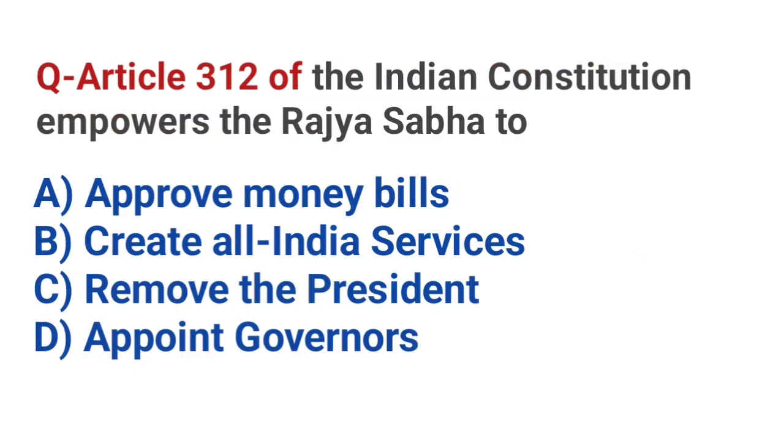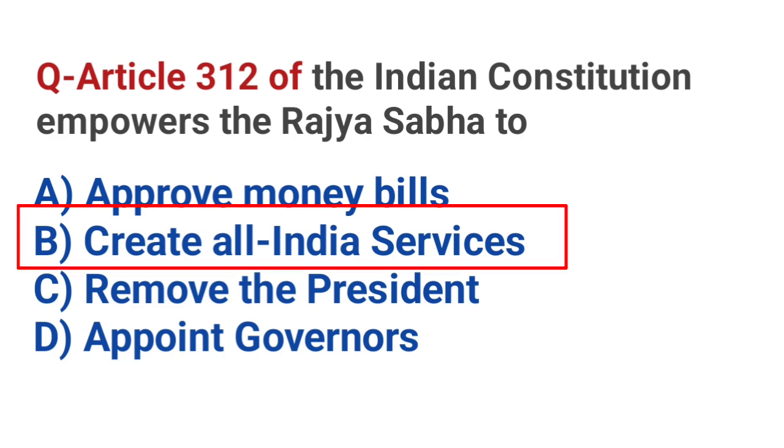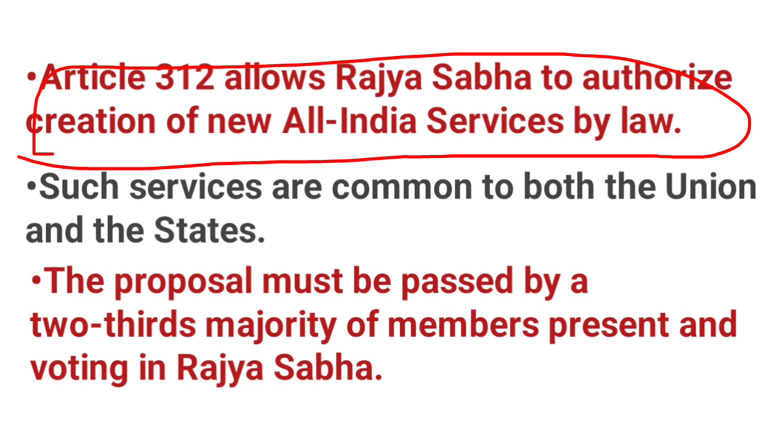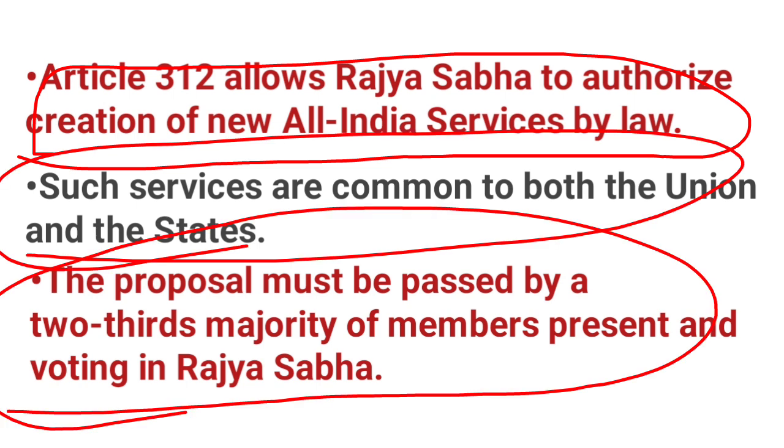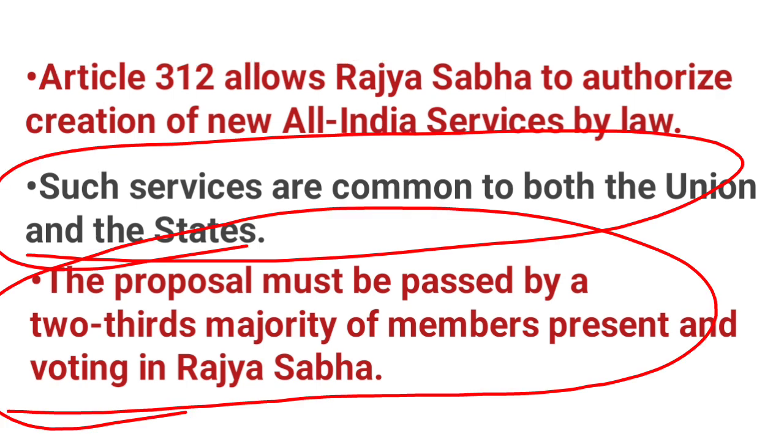Article 312 of the Indian Constitution empowers the Rajya Sabha to. Correct answer, B. Create all India services. Article 312 allows Rajya Sabha to authorize creation of new all India services by law. Such services are common to both the union and the states. The proposal must be passed by a two-thirds majority of members present and voting in Rajya Sabha.